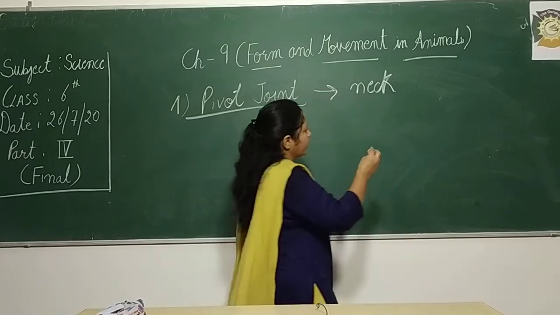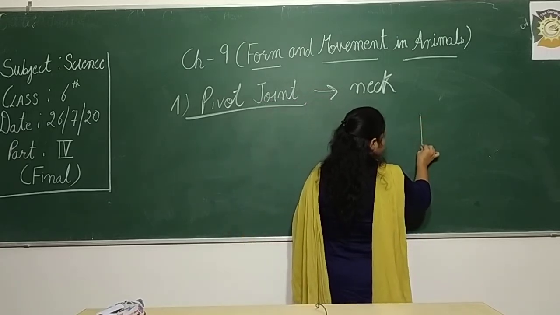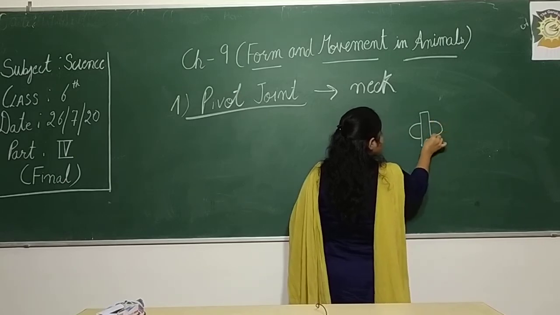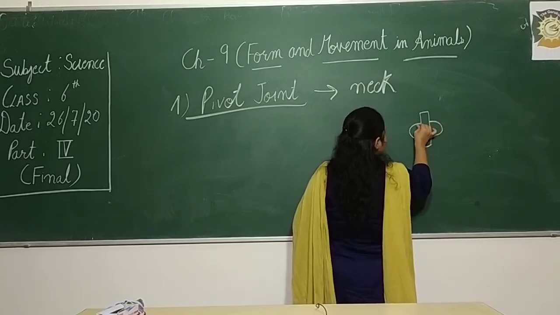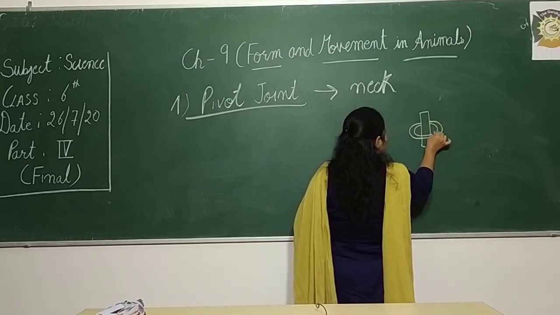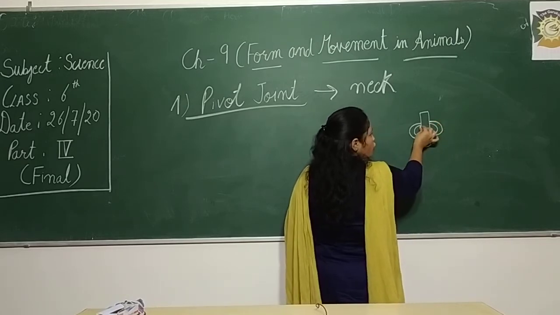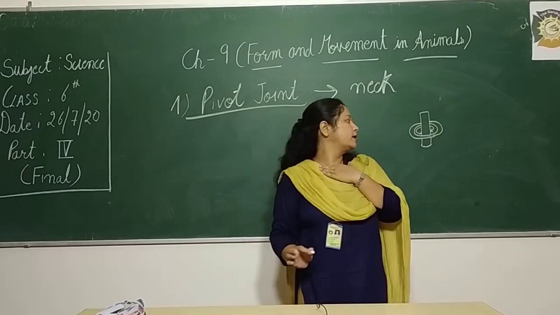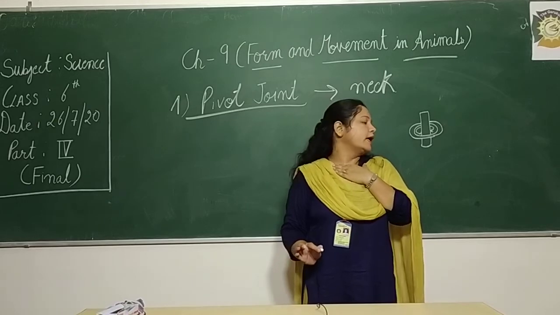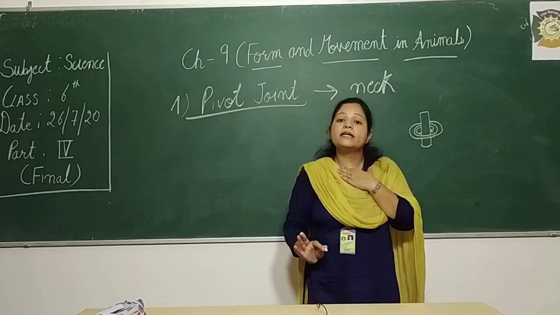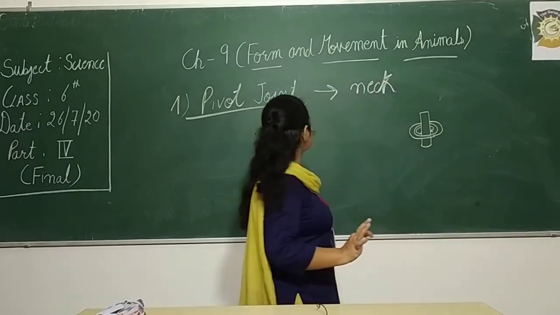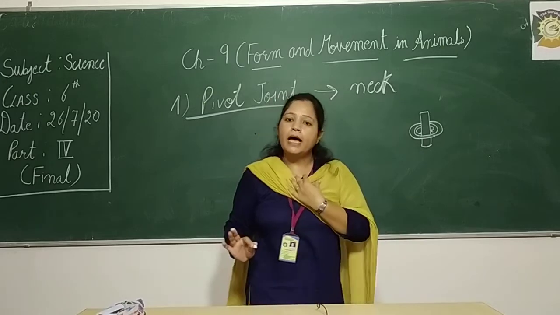How does it look like? For example, there is a cylindrical and there is a ring-like structure, okay, which helps in the movement of this joint. अब ये शो इतनी मूवमेंट करता है यहाँ से यहाँ तक, so that can show the movement like this, left and right. So this is called the pivot movement or pivot joint, which is present in the neck and helps in the head movement.